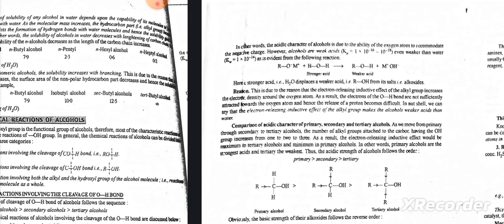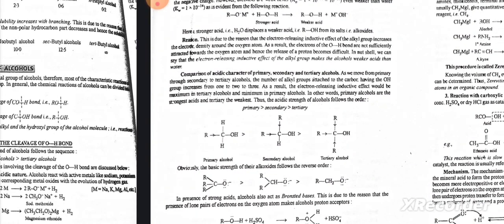In other words, the acidic character of alcohol is due to the ability of the oxygen atom to accommodate the negative charge. However, alcohols are weak acids, even weaker than water, as is evident from the following reaction. Here, the stronger acid, that is H2O, displaces the weaker acid, that is ROH, from its salts, the alkoxides. Reason: this is due to the electron releasing inductive effect of the alkyl group, which increases the electron density around the oxygen atom. As a result, the electrons of the O-H bond are not sufficiently attracted towards the oxygen atom, and hence the release of the proton becomes difficult.